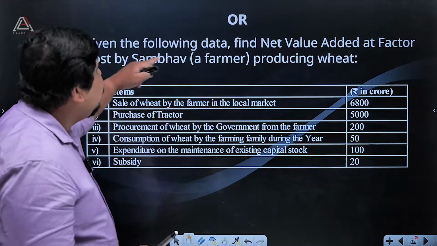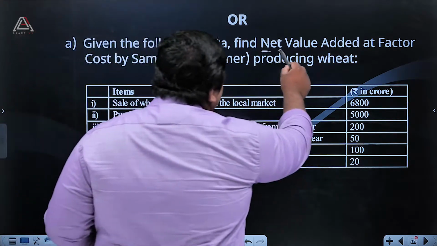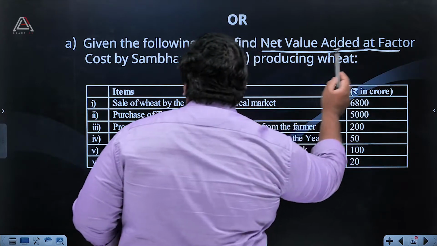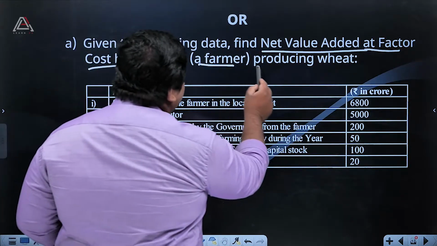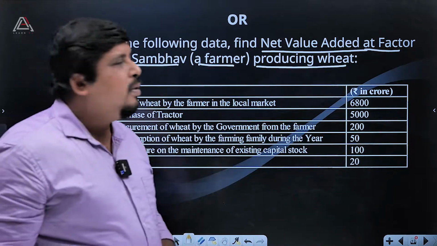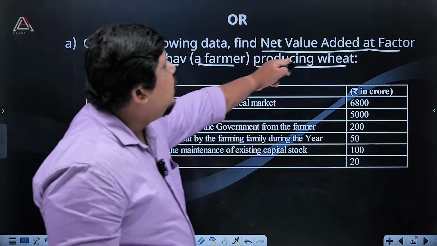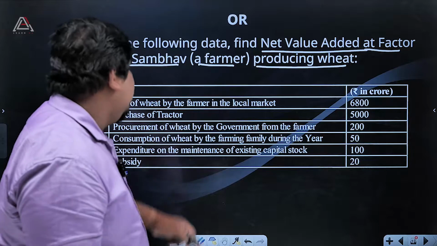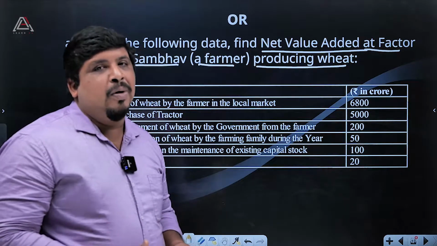The question: given the following data, find net value added at factor cost by Sambhav, a farmer producing wheat. The farmer's name is Sambhav, and he is producing wheat. What things are added to his production?